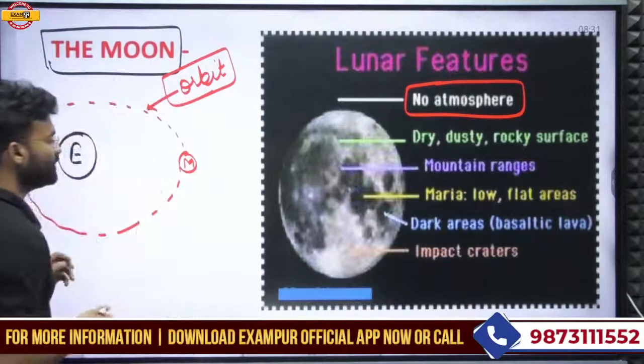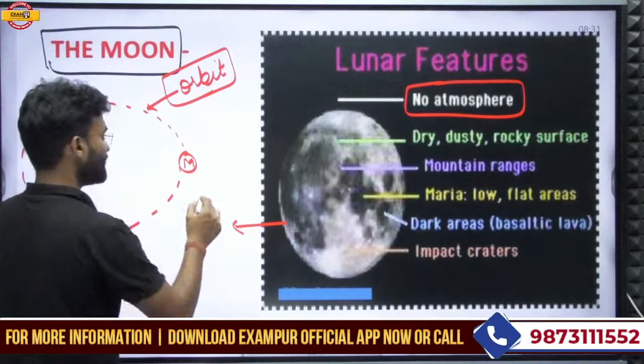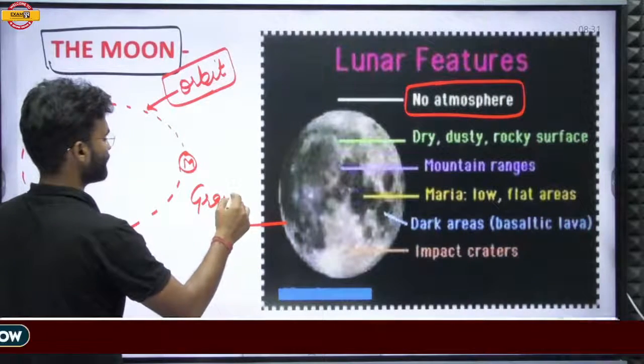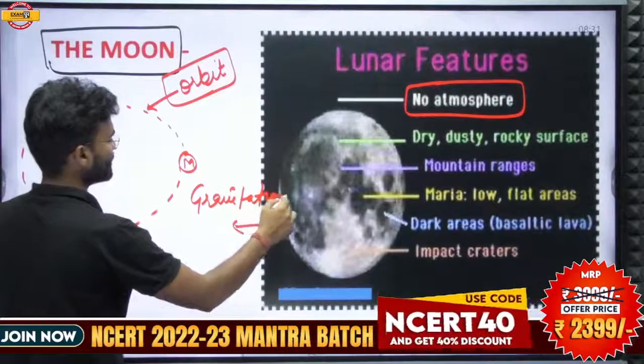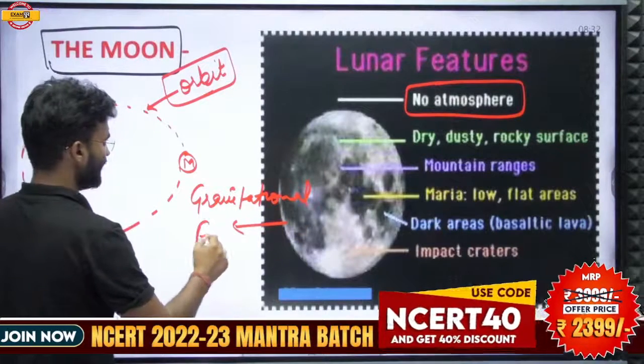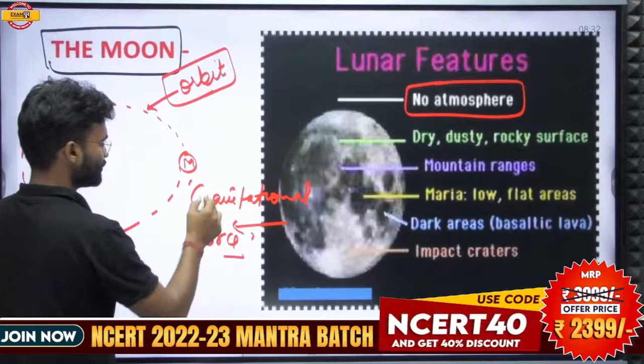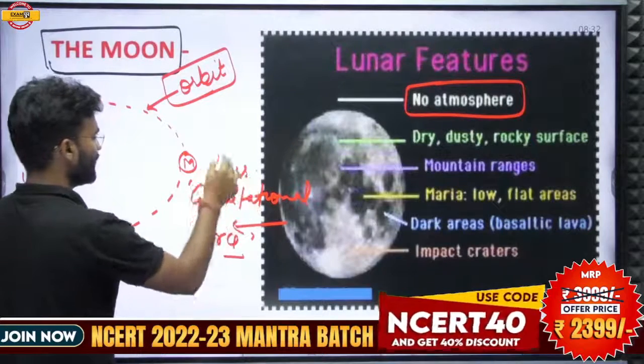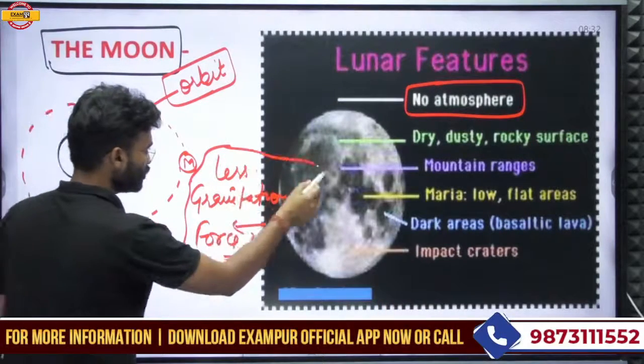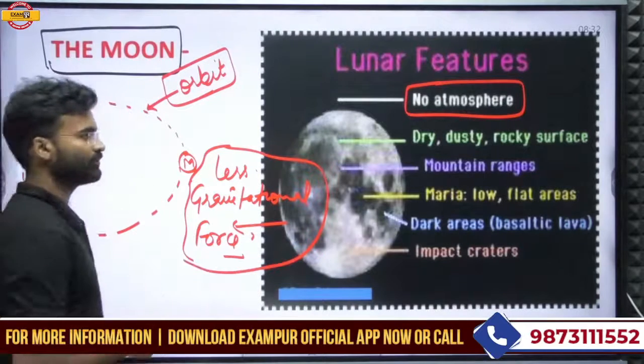In the case of the moon, there is less gravitational force, and that is the reason. Due to the less gravitational force, the gases could not be bounded around the moon.